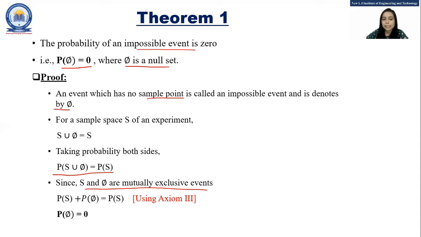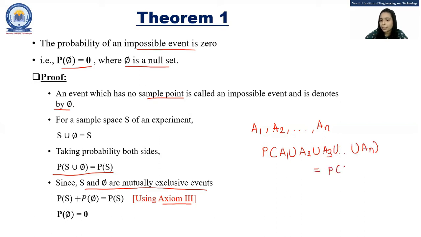As we have discussed in the last lecture, from the axiomatic definition of probability, if there are A1, A2 up to AN events, and all these events are mutually exclusive, then P of A1 union A2 union A3 up to union AN is equal to probability of A1 plus probability of A2 plus up to probability of AN.